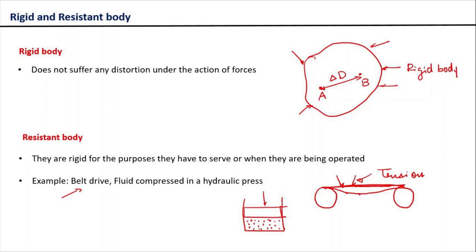In that case, we can say that this fluid system is behaving as a rigid body. However, nowadays most of the authors and engineers don't make any specific distinction between rigid body and resistant body. These two words are used interchangeably.